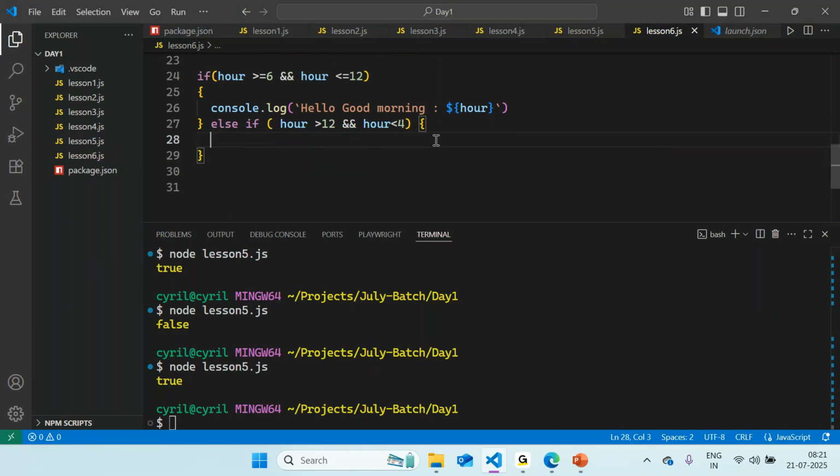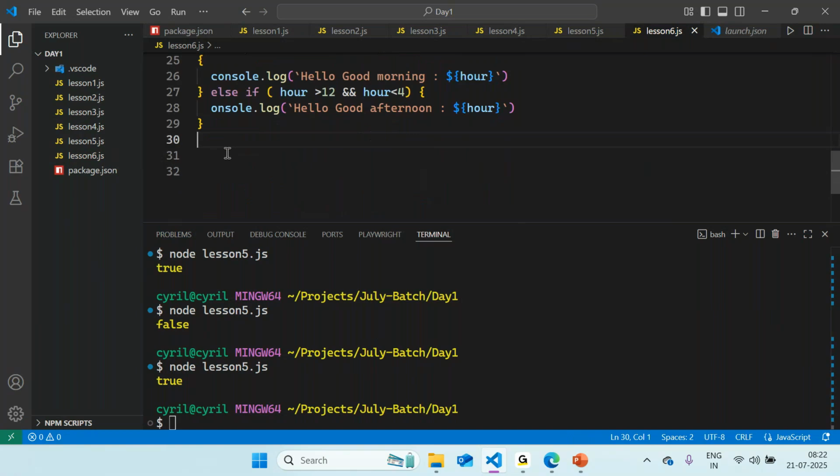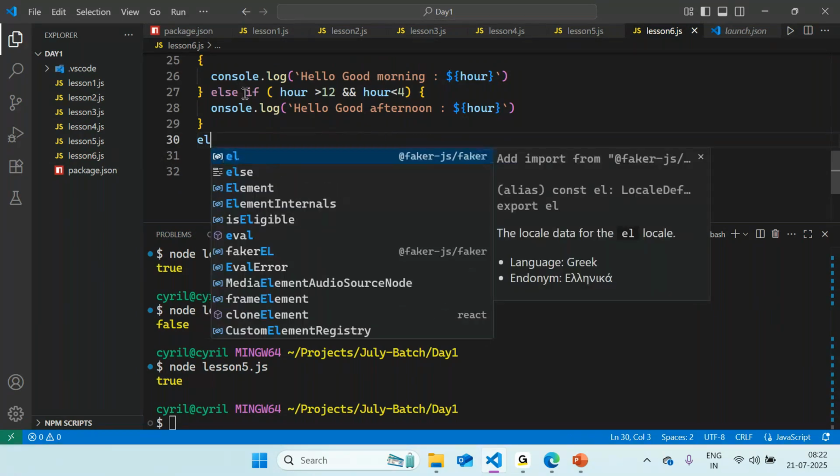Okay, so this time it is afternoon, so let me just copy the same statement that I see over here, make a small change quickly, make it as afternoon, correct? And if it is not falling inside both the conditions, anytime after 4 p.m. is evening, right? So I can simply have an else statement. So something that doesn't fall in statement 1 and 2 will be my statement 3.